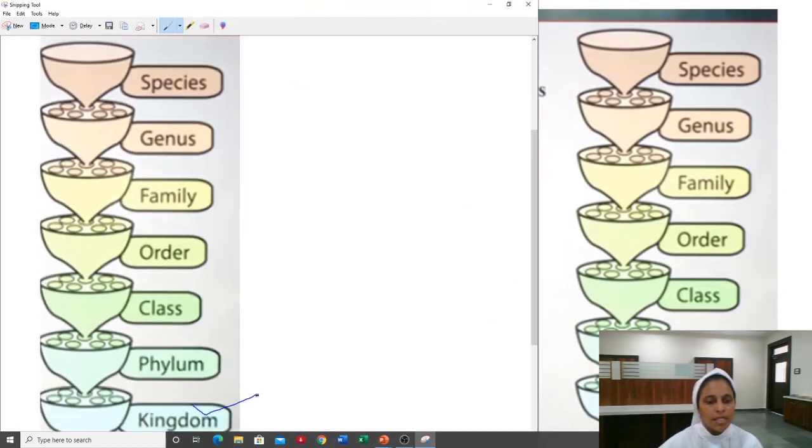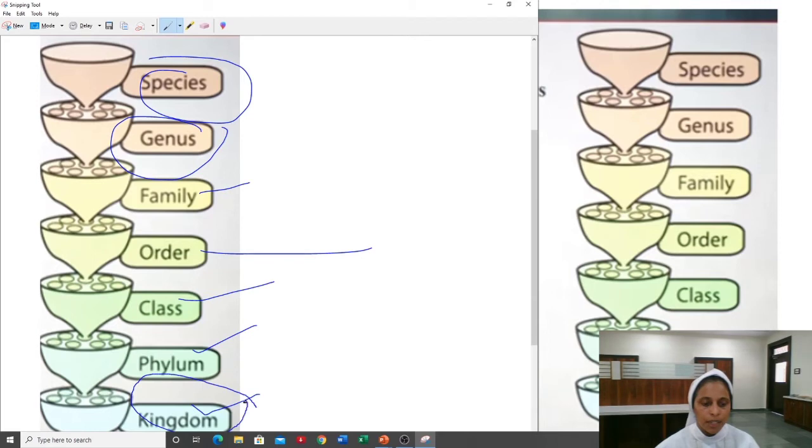We have the kingdom here. This is the highest of all. Then we have phylum here, class, order, family, then the genus, then the species. As I have told, kingdom is the highest of all and species is the lowest of all.